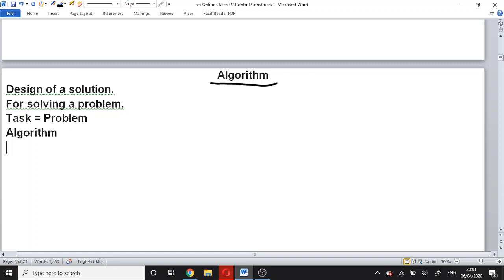Algorithm is like a blueprint which is used in the process of building a factory or a house. Algorithm is like a recipe for preparing a dish. We say algorithm is a step by step design of a solution.